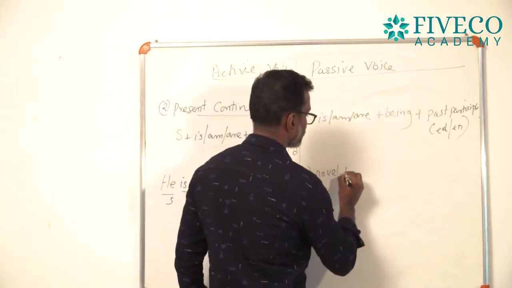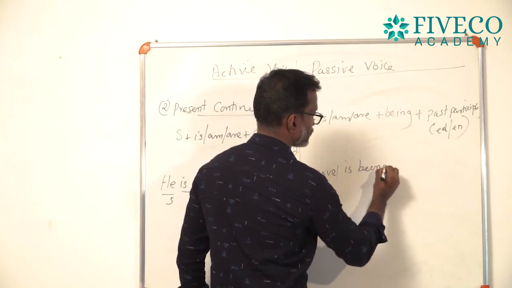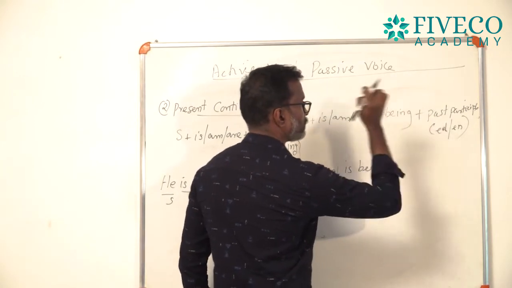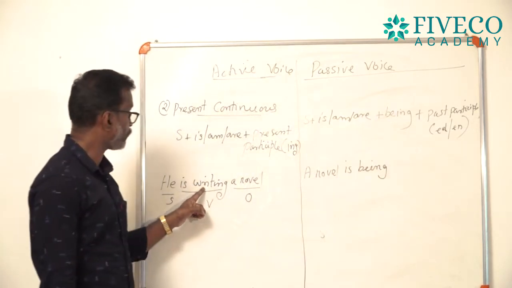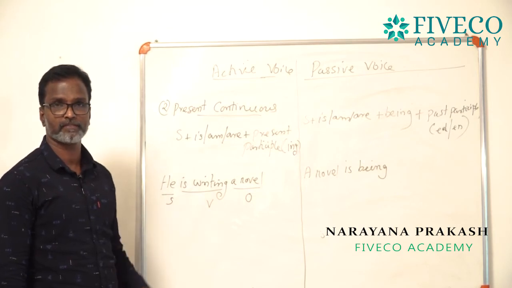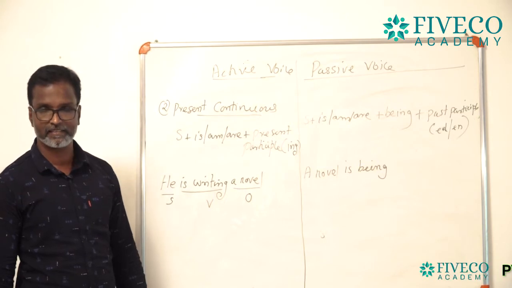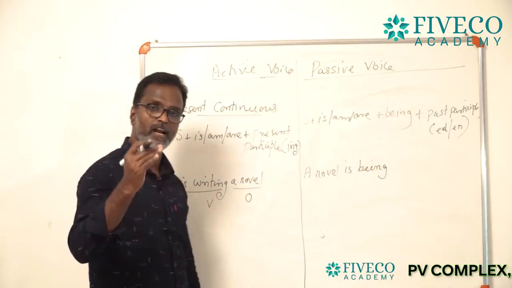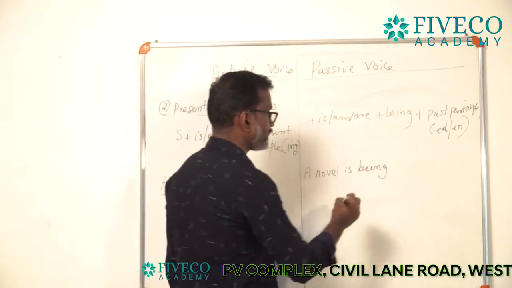A novel is, then plus being, a novel is being, plus past participle, ed or en, of the verb writing. Writing is the verb, so the past participle of writing is written. I mean write, wrote, and the third one, written. A novel is being written.